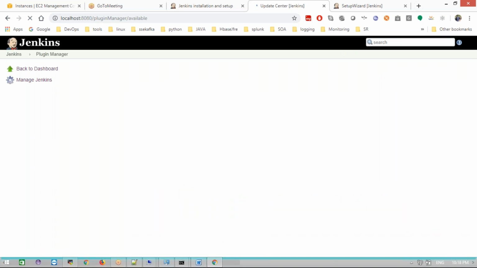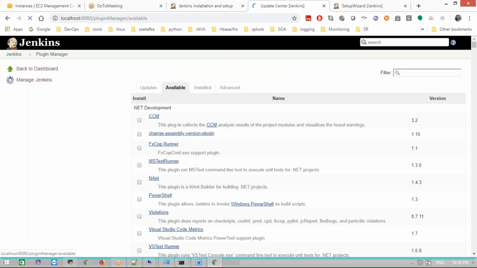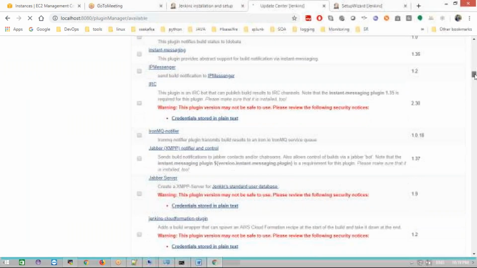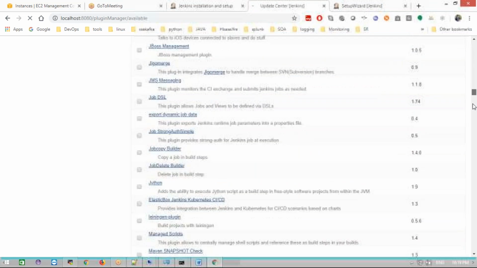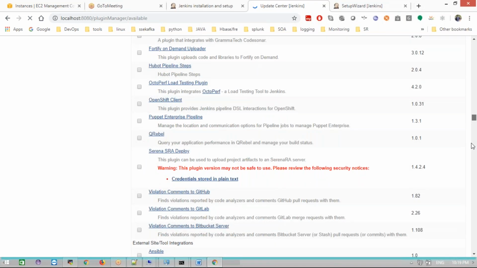If you want to install any plugin, you can come to Manage Jenkins, Manage Plugins, and the Available tab, and search for the plugin you want. You can search from here, and we will be able to get it. We can integrate whatever software you want to integrate, that software's plugin will be available, and you can install that plugin.